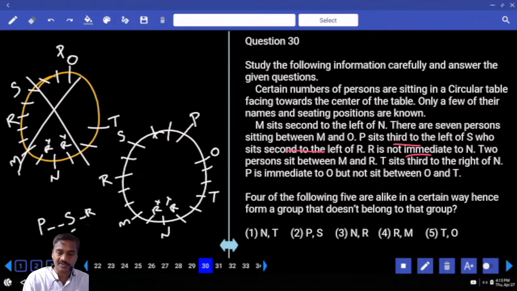And 4 out of the following means odd one out. N and T, there are 2 people. P and S, there are 2. N and R, there are 4 people. Here there are 4. R and M, there are 2. T and O, there are 2. Hence, what is your answer? Choice 3, question number 30.